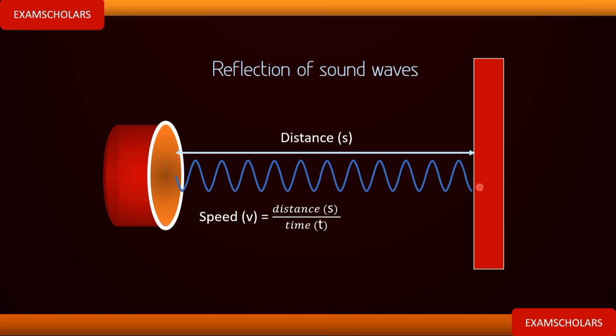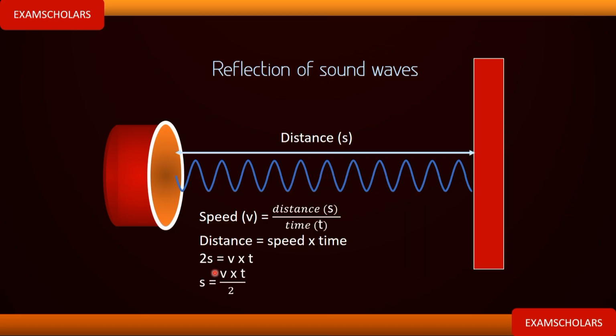It's reflected back again and covers the same distance, S. So which means two distances are being covered, and all this is happening in an instance of time, so we can take a time measurement. Now let's plug those values into our formula. We know that distance is equal to speed times time. Then you have 2S is equal to v multiplied by t, the velocity times time.